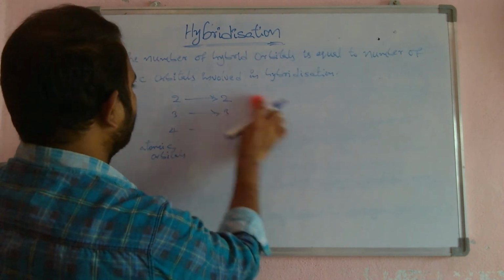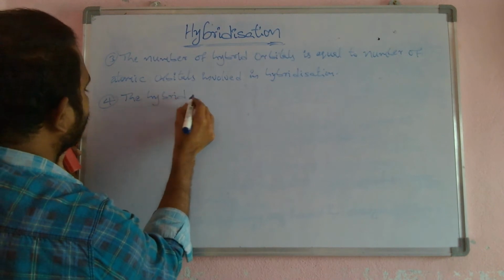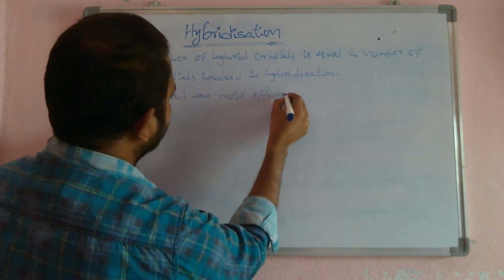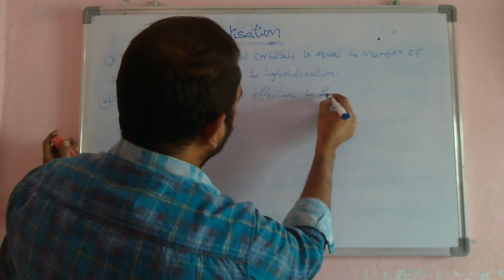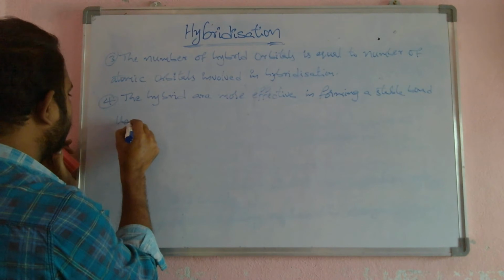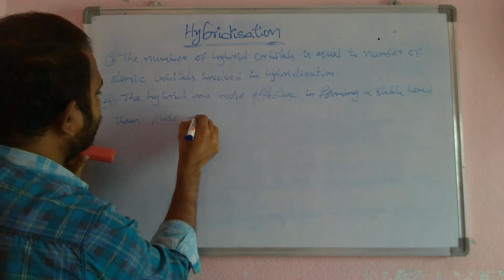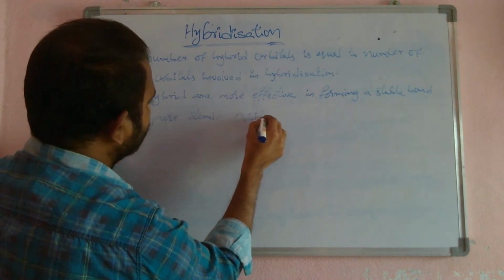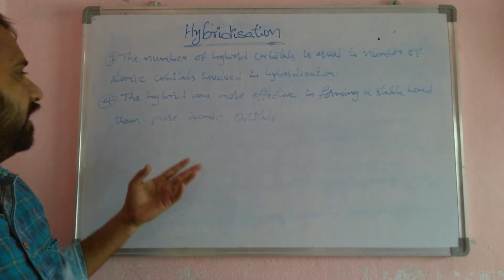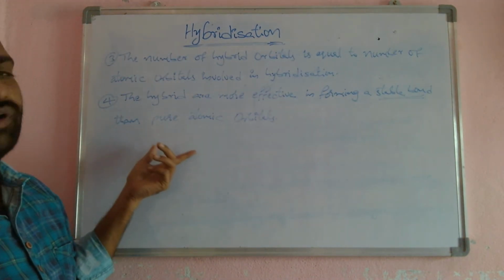Next, the fourth one: the hybrid orbitals are more effective in forming a stable bond than pure atomic orbitals. The hybrid orbitals formed in hybridization form more stable bonds than pure atomic orbitals.